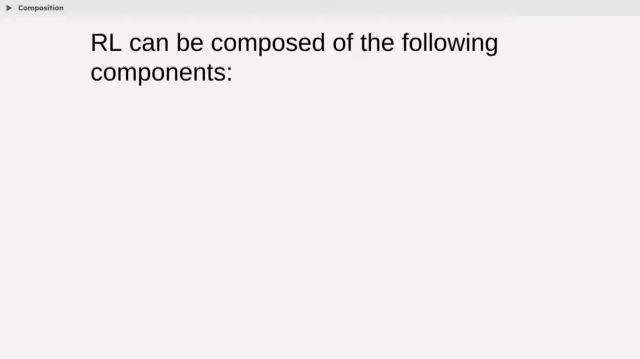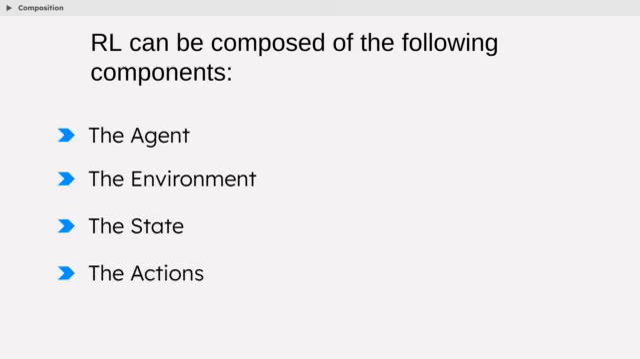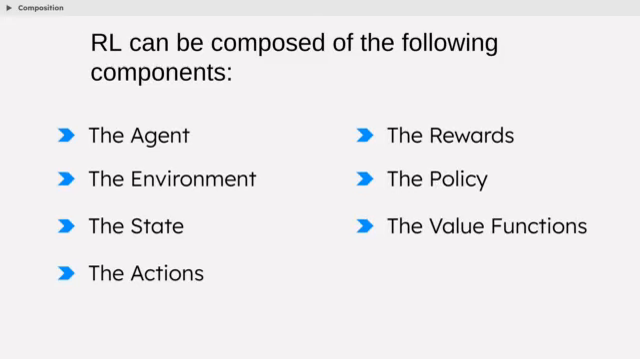Comparing RL to a video game is a great start, but it's missing some key details. To really understand how it works, we need to break it down into its core components. The agent, the environment, the state, the actions, the rewards, the policy, the value functions.